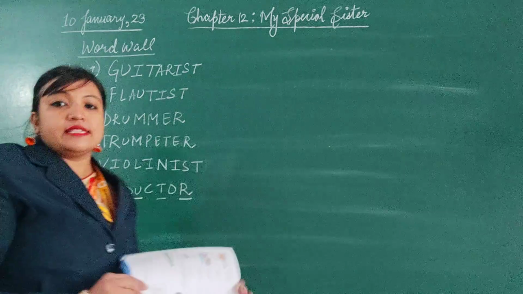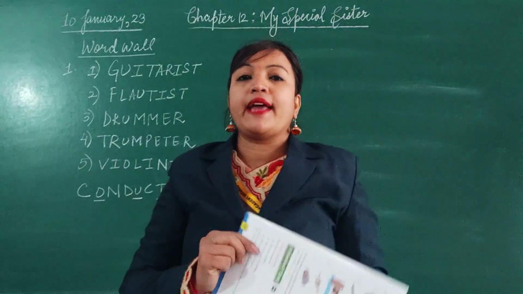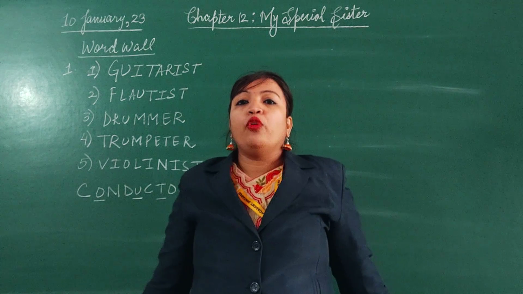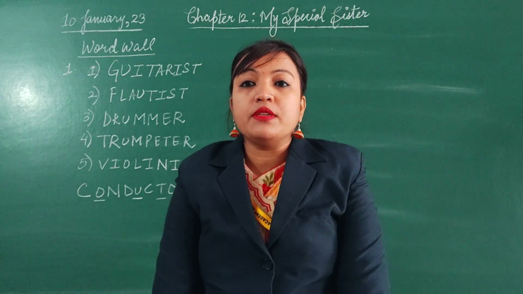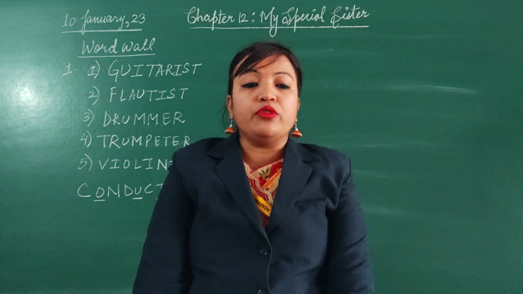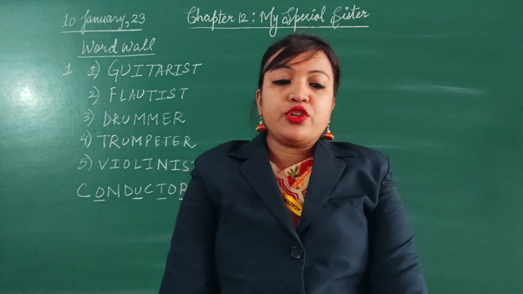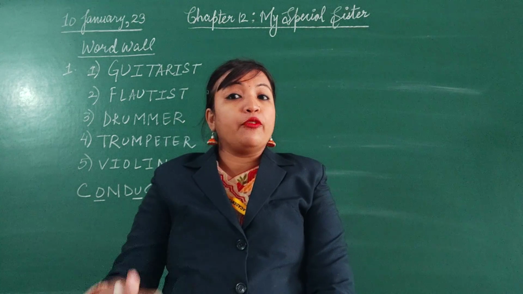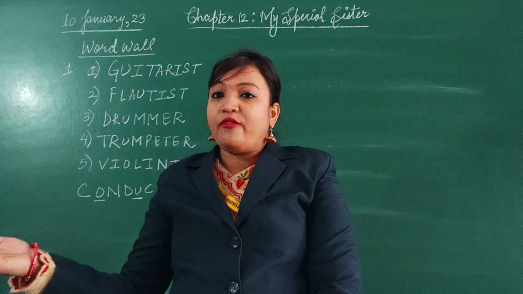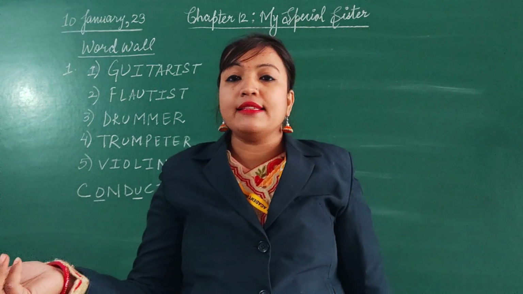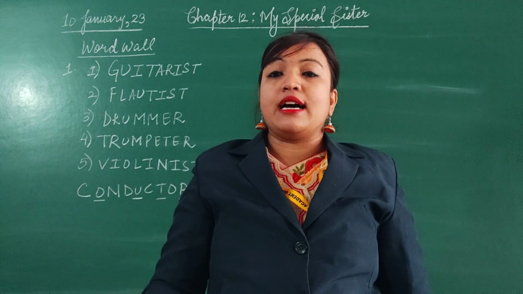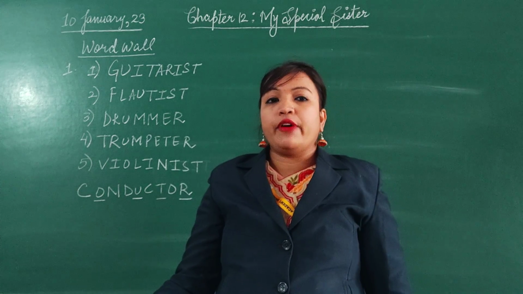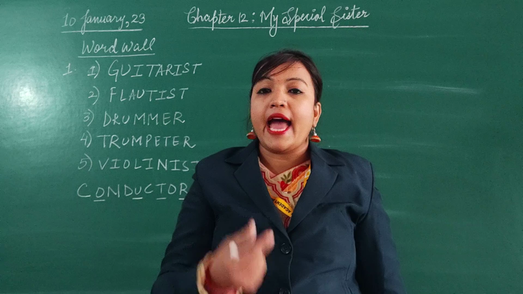Now the next exercise is the grammar time exercise. In the grammar time exercise we will discuss verbs and tenses. What do we know about verbs? Verbs are action words. Verbs have different tenses, and tenses have different forms. And what is a tense? Tense tells us about the time of that action. Action is the verb. If I say eating, eating is an action.